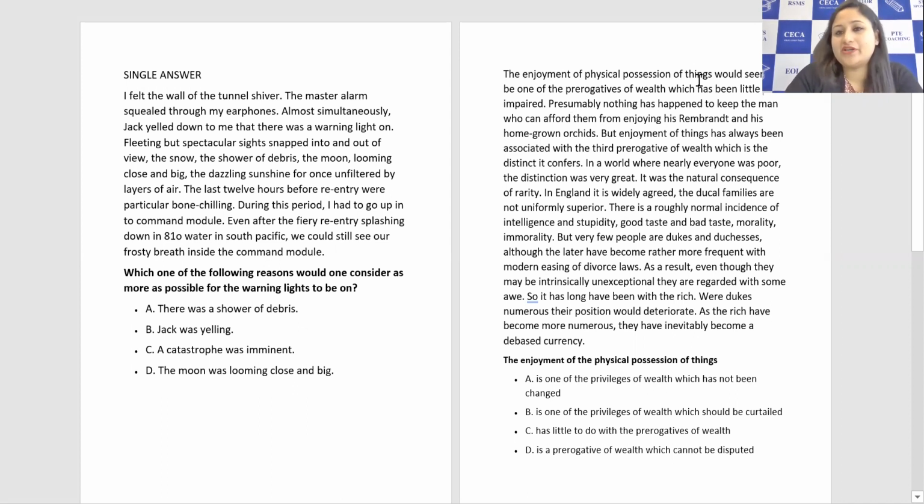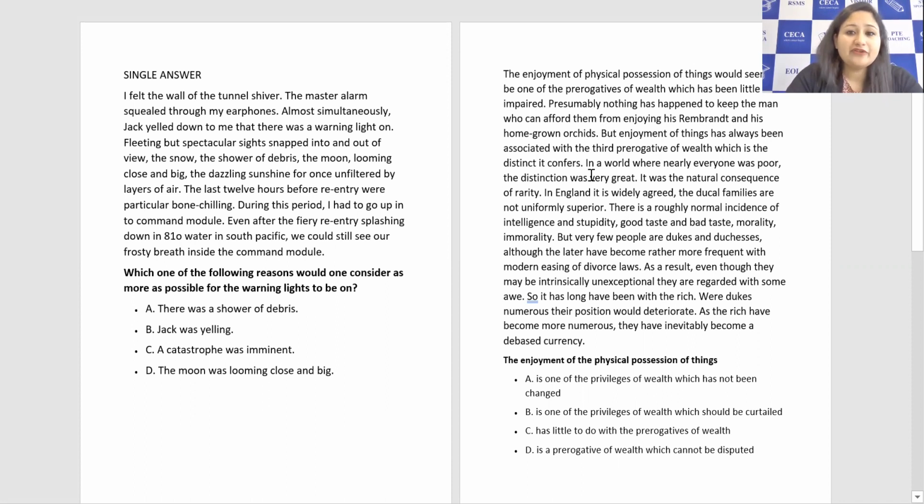The enjoyment of the physical possession of things would seem to be one of the prerogatives of wealth which has been little impaired. Right. So for the prerogative of wealth we got two options, but C and D are not the same as per the sentence mentioned here. It says it has been little impaired. Presumably, nothing has happened to keep the man who can afford them from enjoying his Rembrandt and his homegrown orchids, but enjoyment of things has always been associated with the third prerogative of wealth, which is the distinction it confers.